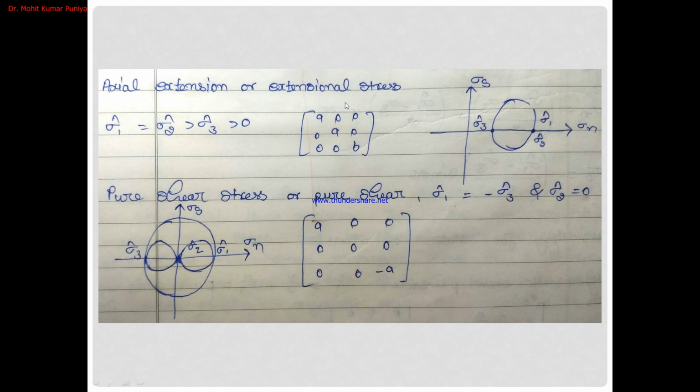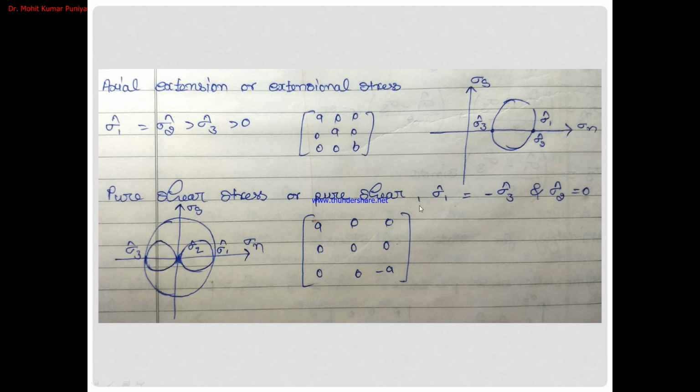Then axial extension or extensional stress: sigma 1 is equal to sigma 2 and sigma 2 is greater than sigma 3 in the matrix A and B. So sigma 1 and sigma 2 will be at the same point, and sigma 3 is non-zero, that's why it will be here. So we can represent it by the Mohr circle like that.